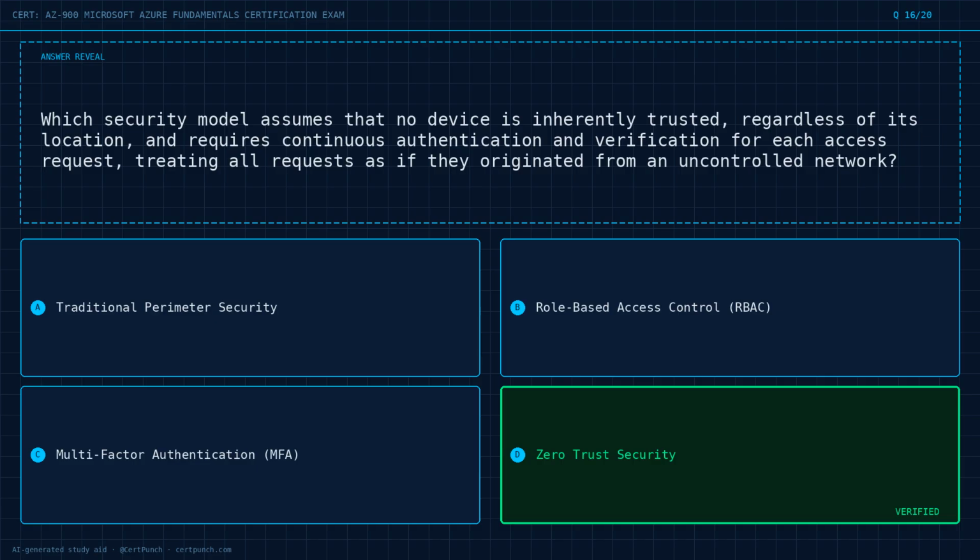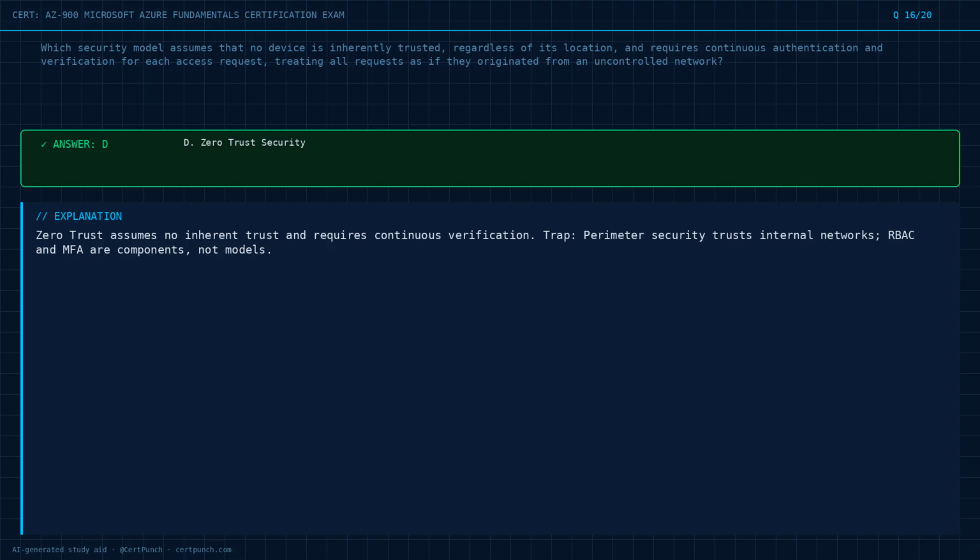The answer is option D. Exam logic. Zero trust assumes no inherent trust and requires continuous verification. Trap. Perimeter security trusts internal networks. RBAC and MFA are components, not models.